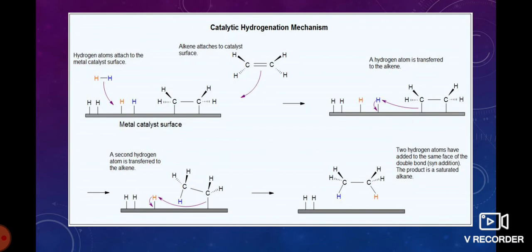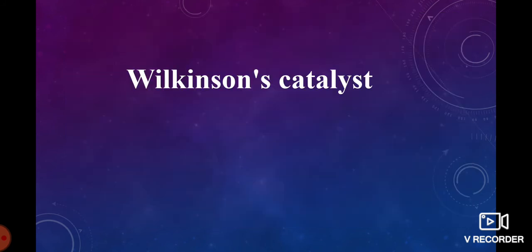Reduction of alkenes is known as hydrogenation of alkenes. We use a homogeneous catalyst or a heterogeneous catalyst. Homogeneous catalyst means Wilkinson's catalyst. It is an important catalyst.